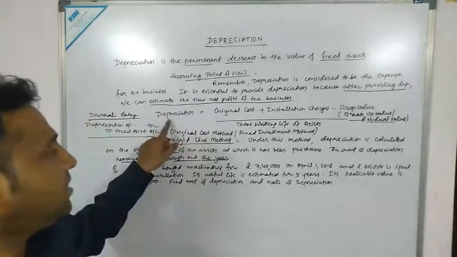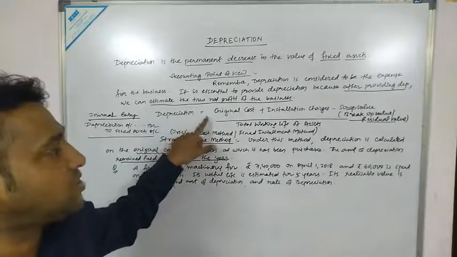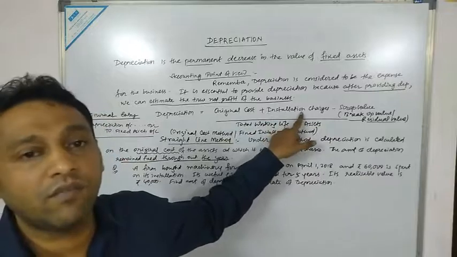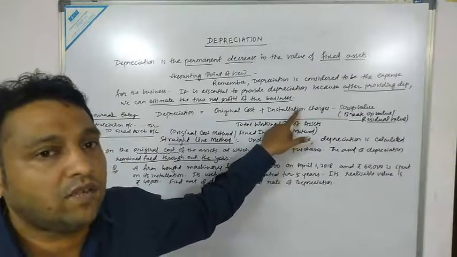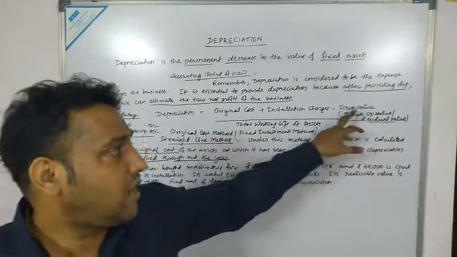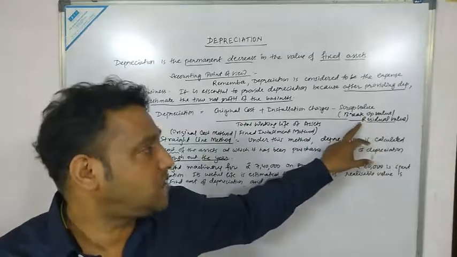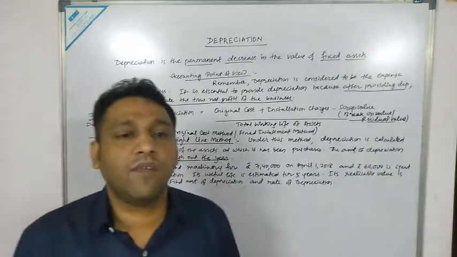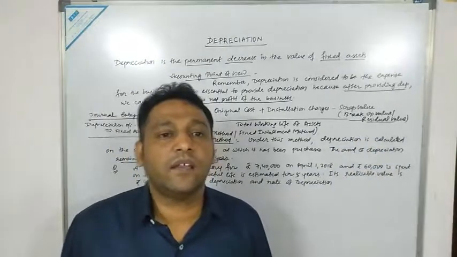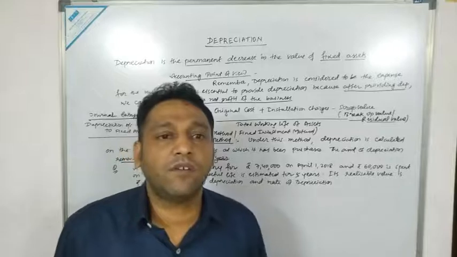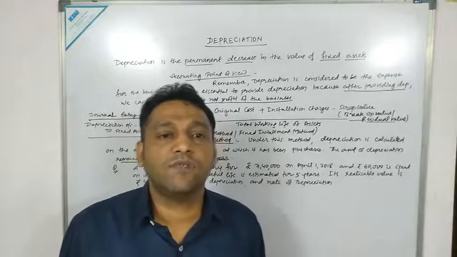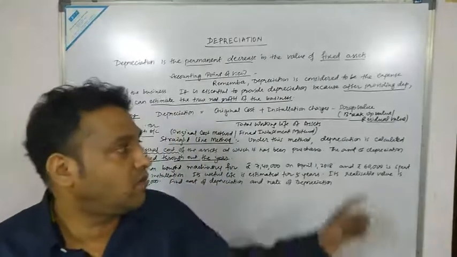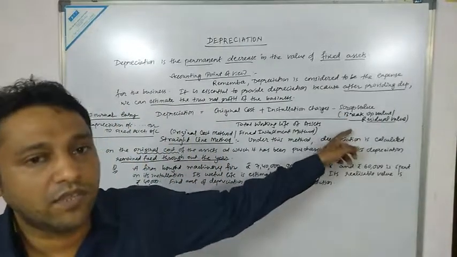The formula, as you can see: annual depreciation is equal to the original cost of the machine plus installation charges, whatever the installation charges would be, that would be added to the original cost, minus scrap value, otherwise known as breakup value or residual value. So what do you mean by scrap value? It is the value which we get at the end of the expiry of your fixed assets, from the realization of the assets. That value is known as scrap value or residual value.